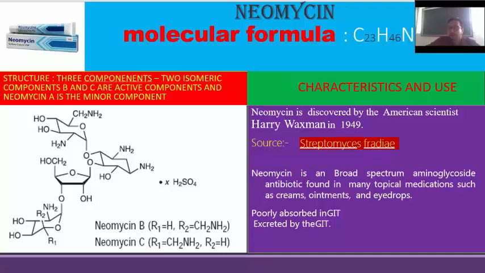The source is Streptomyces fradiae. It is a broad spectrum antibiotic, poorly absorbed in the GIT and excreted by the GIT.